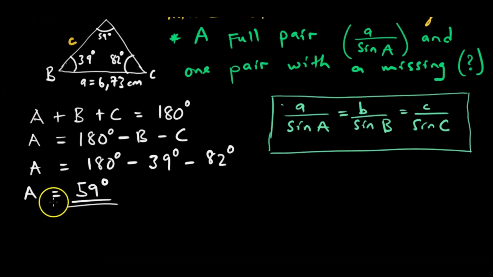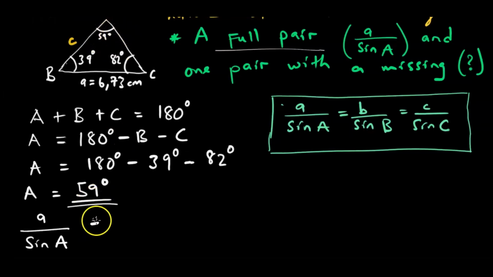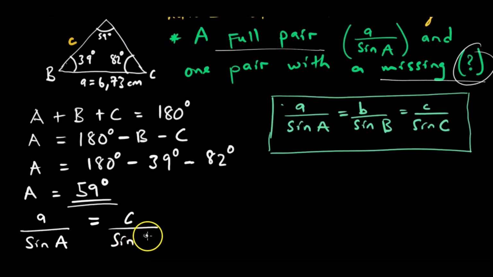What we are going to do is, what is the formula? The formula is A over sin A, the side and the interior angle, is equal to what is missing. What is the question? The question is find C. So we write C, which is wanted, over the sine of C, like this.